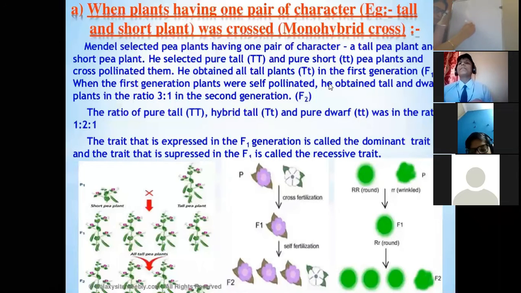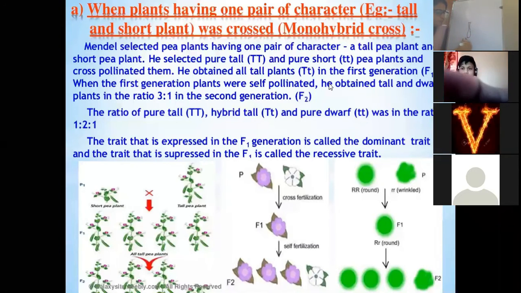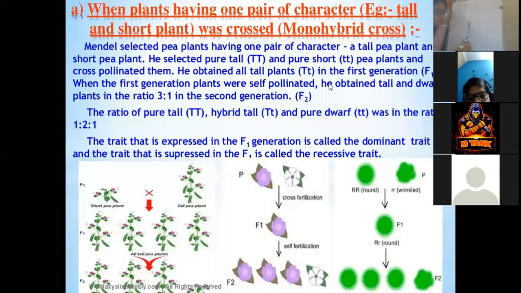Even today, if we examine the flower, in the central part, this is what we call the stigma, style, and ovary. This is the female part. Stigma, style, ovary.